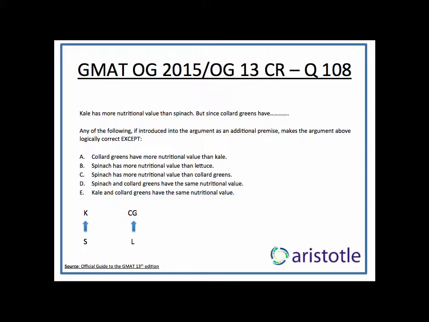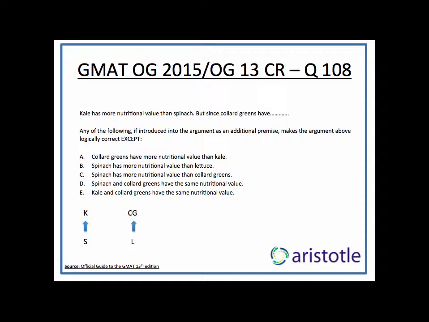I'm looking at the last option first, which says kale and collard greens have the same nutritional value. So if kale and collard greens have the same nutritional value and collard green is above lettuce, which means kale also has to be above lettuce. So then that definitely helps us conclude that kale has more nutritional value than lettuce. So then that can't be the answer to the question.